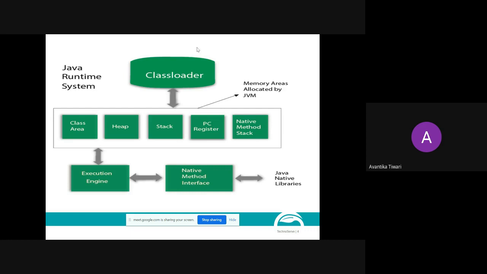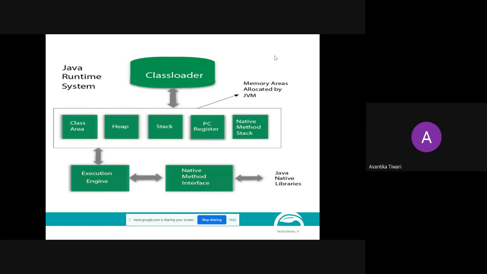Here the class file will come to the class loader. Now what will the class loader do? This is a complete system and this is just one subsystem. You can note down in your notebooks also, the class loader subsystem is responsible for 3 things.